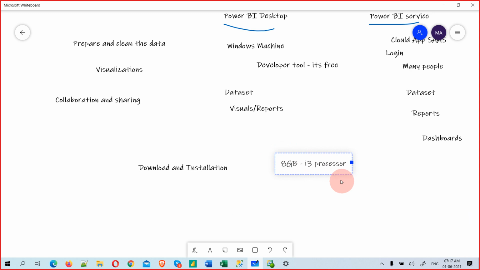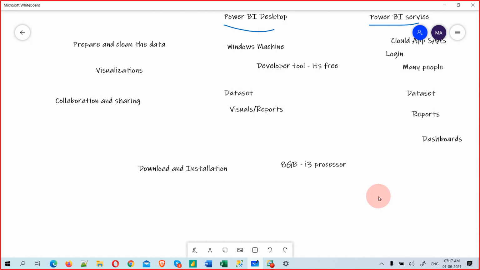Microsoft is not giving any recommendation, but from a developer perspective, you can start with an i3 processor. And for storage, 100 GB or anything is perfectly fine. Nowadays storage is very cheap because of cloud, we'll talk about that later. But i3 processor, 8 GB RAM. When I say 8 GB, it's not storage. There are RAM and ROM. RAM is random access memory, and ROM means read-only memory.